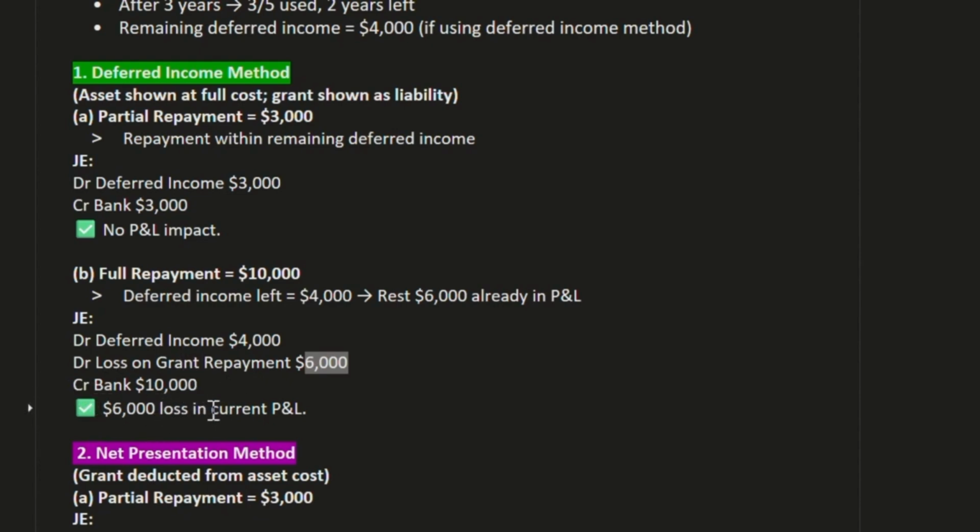So the 6,000 is a loss in current P&L. So here we have P&L impact. But under the partial repayment, we do not have any impact on P&L, because we have already 4,000 left in the deferred income. So we directly paid.